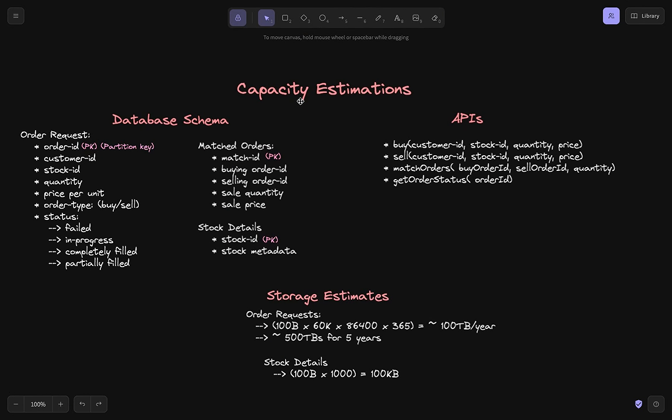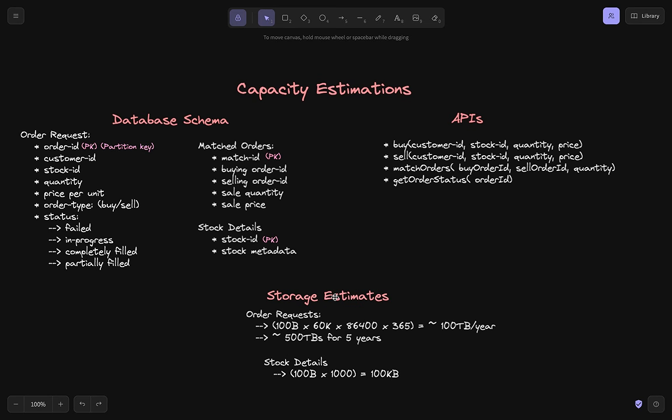Let's estimate the capacity for our problem, right? Before estimating the capacity, we should ideally come up with some specific database schema, as we have mentioned here, and some specific API contracts. Then based on the database schema and API contracts, we will estimate the storage estimates and TPS estimates, right?